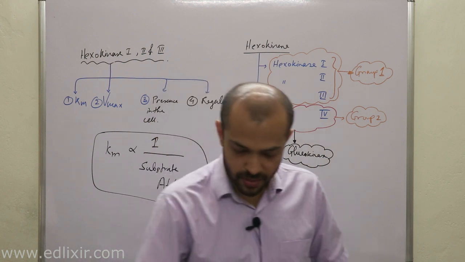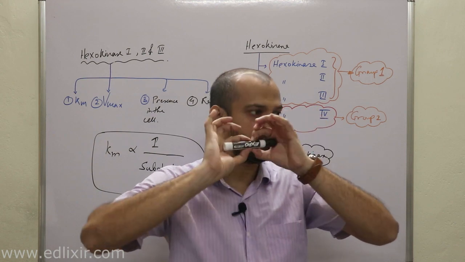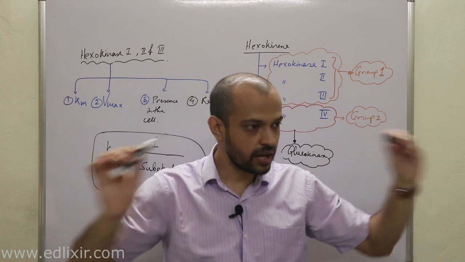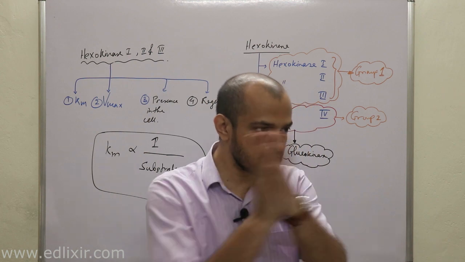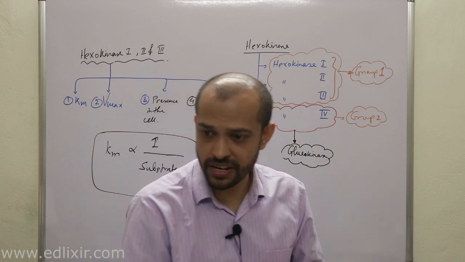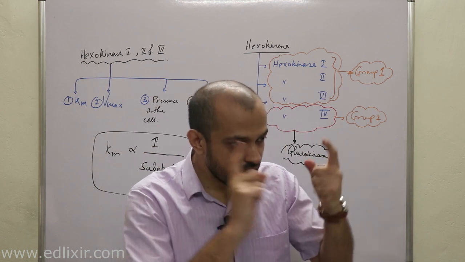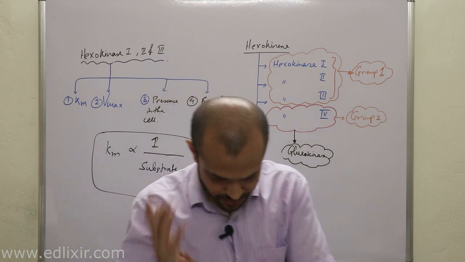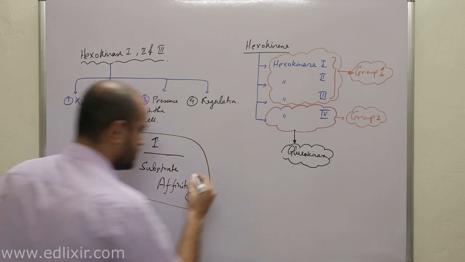Now, a very important point. What do you mean by Vmax? Vmax means, suppose this is my substrate. After taking the substrate into my active site, how fast I can convert this substrate into product is my Vmax. So Km defines the substrate affinity of an enzyme, but Vmax defines how fast an enzyme can convert a substrate into product. Clear?